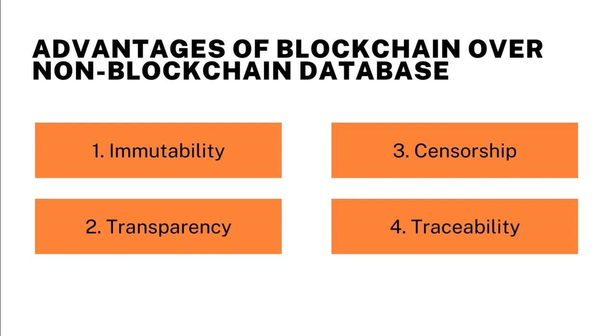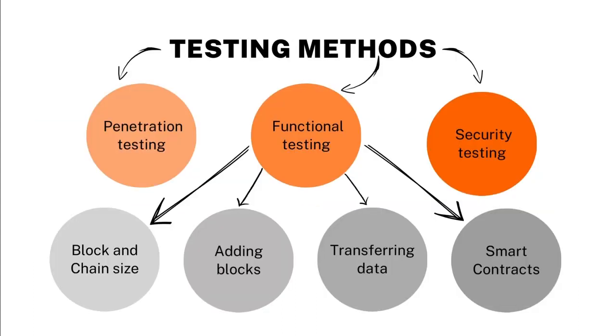Censorship. Blockchain technology is free from censorship because it's not controlled by any side. That is why no authority, including governments, can interrupt the work of the network. Traceability. Blockchain creates an irreversible, auditable trail that allows to easily track changes in the network. To ensure the security and reliability of systems based on blockchain technology, it's necessary to pay special attention to the following methods during the testing process: functional, security, and penetration testing.